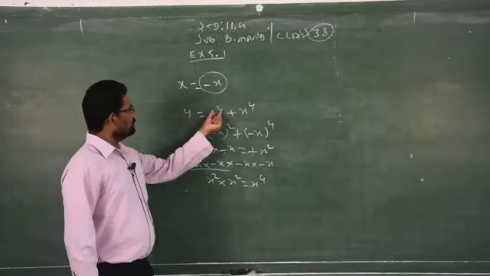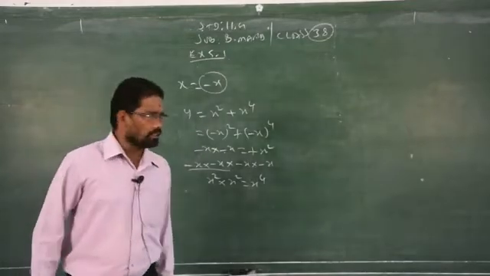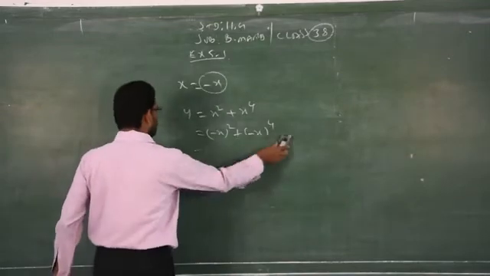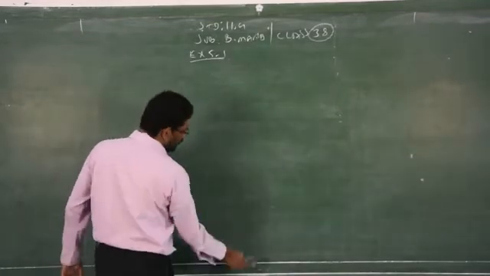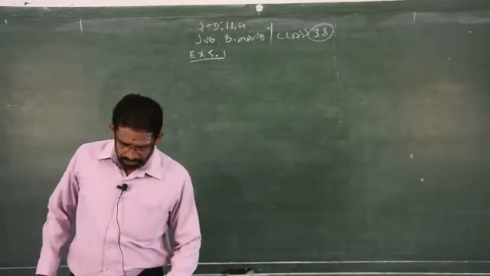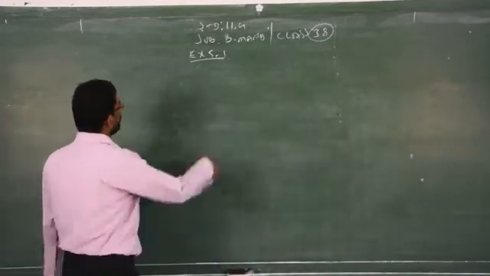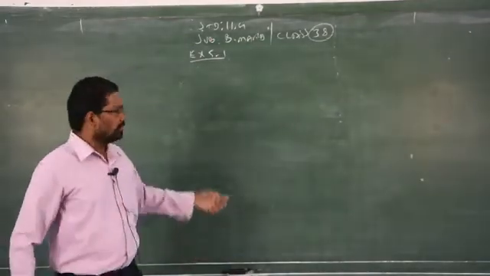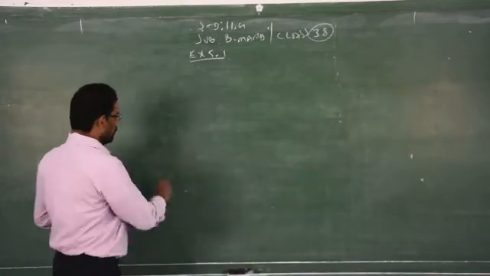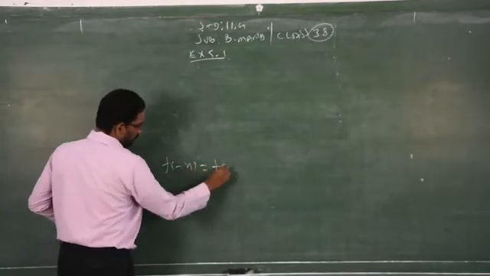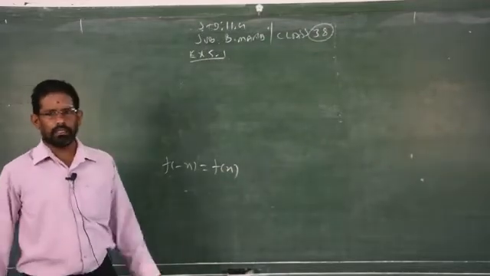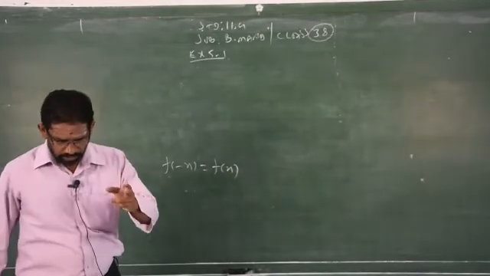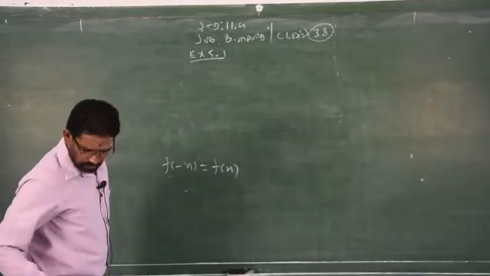So when the power of x is an even number, the negative will always become positive, that you studied earlier in the lower classes. Therefore, wherever you see the power of x is an even number, 2, 4, 6, 8, 10 and so on, you can write the answer as an even function. But you don't write the answer straight away. You have to write the question, then replace x by minus x, then prove it. Clear? You have to show that f of minus x is equal to f of x. After these steps only, you write it is an even function, or if it is minus f of x, you write odd function. Clear? So the second sum you take as homework. Now question number 3.